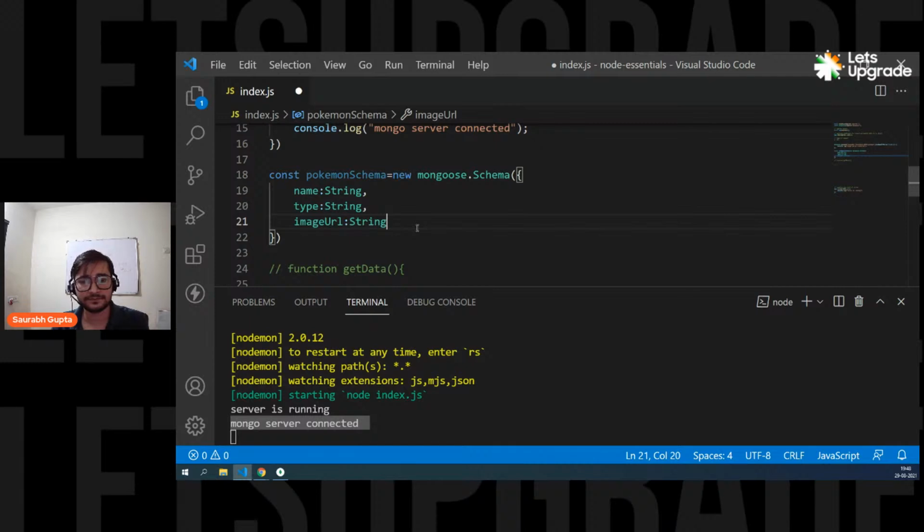That will be solved. Yes, but we are not putting image. We are simply going to put image URL. That is a less costly operation, less memory operation. Why did you not add a catch on the DB connection? Right now you don't need to. It was confirmed that we're going to connect it, so right now there is no need to add a catch here. I'm using very low level JavaScript currently. I'm not directly using the high level one with the promises. What is the difference between Nano and Mongoose?